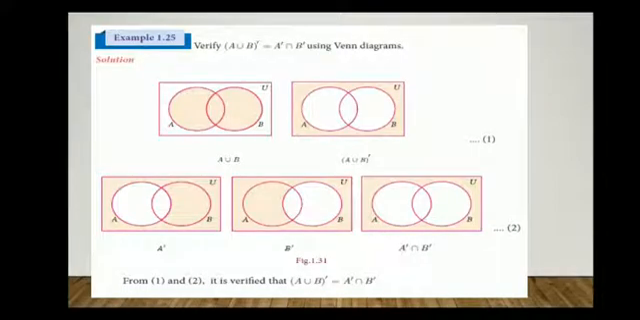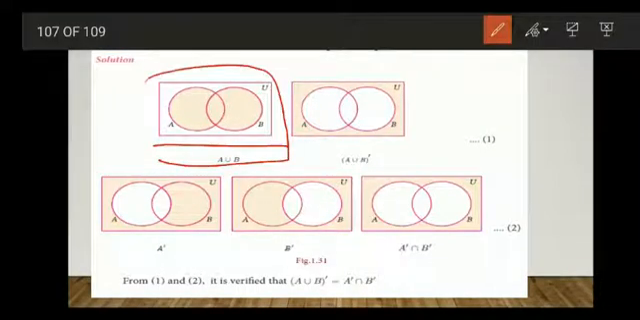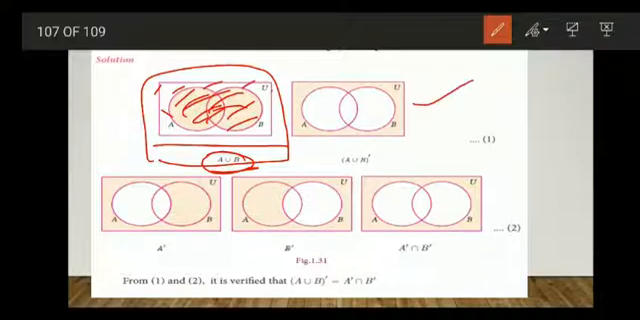Now we'll verify this using a Venn diagram. This is A union B. Elements will be in A and elements will be in B. (A union B) complement will be the elements other than the elements of A union B, that is, elements in the universal set other than A union B. So this is (A union B) complement.